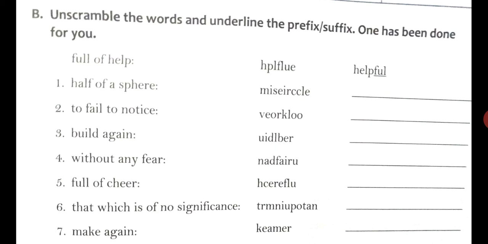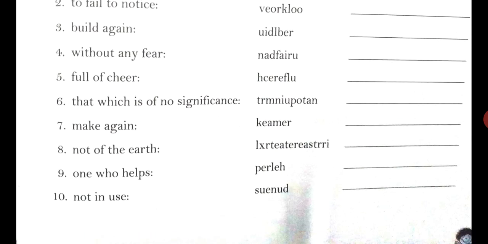I hope you have understood what is prefix and suffix. It is very easy for you. Do these exercises in your book itself, but you will write the definition in your fair copy. Exercise A, 1 to 5, count from the top, 1 2 3 4 5. You will do it in your fair copies. And exercise B also, 1 to 5, you will do in your fair copies. But the rest of the exercise can also come in your examination.